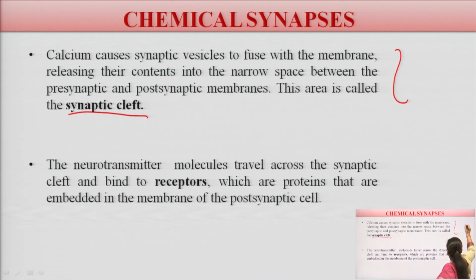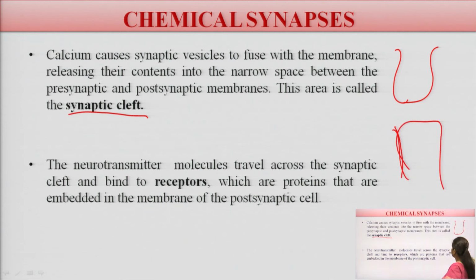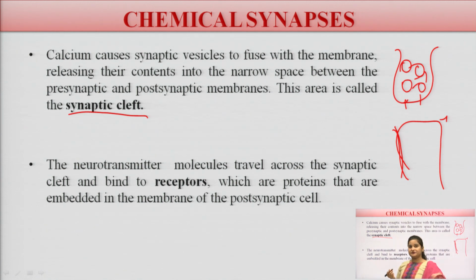So this is pre, this is post, and these are the vesicles, filled with the neurotransmitters. Whenever the impulses arise, these vesicles will burst and there are calcium channels which will open and they will try to fuse these two clefts with the help of the synaptic cleft.